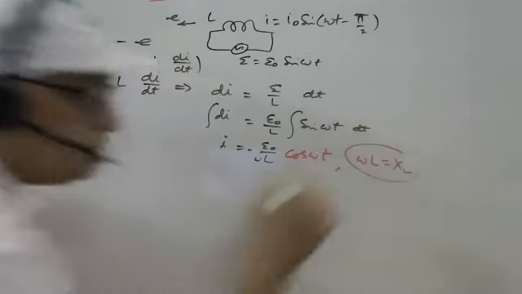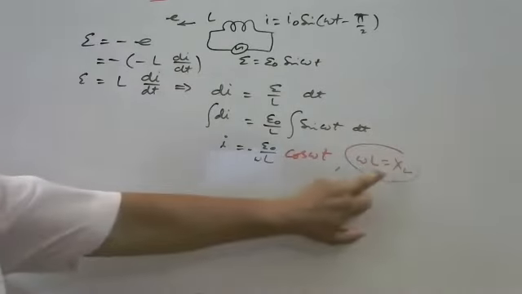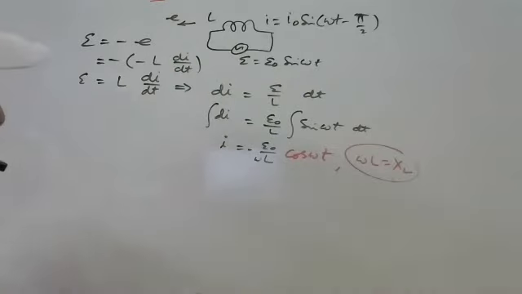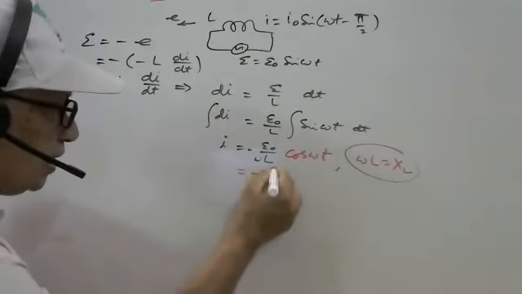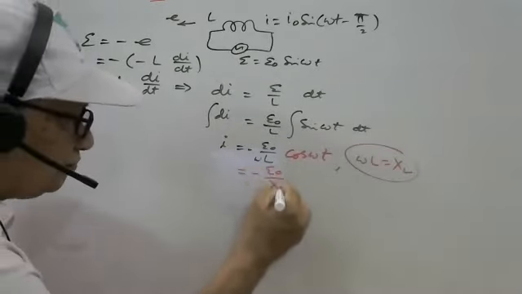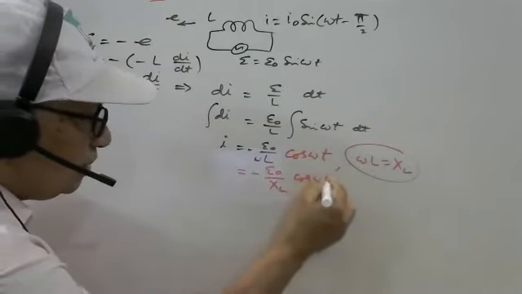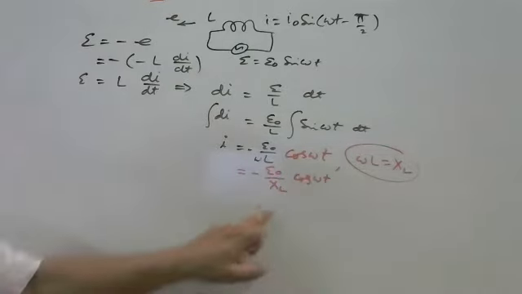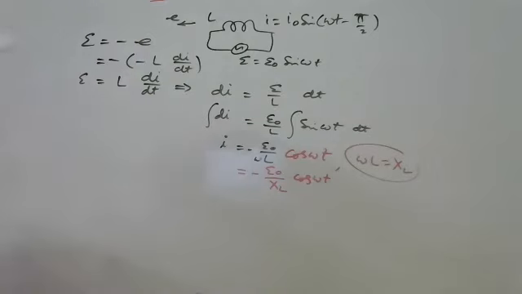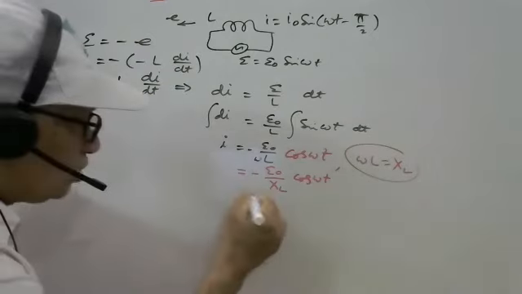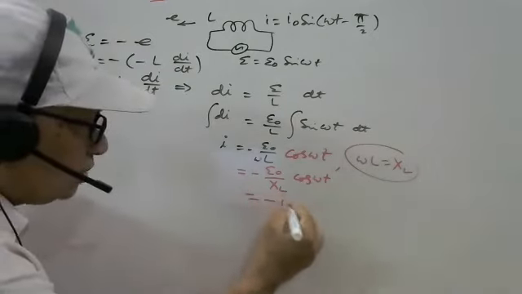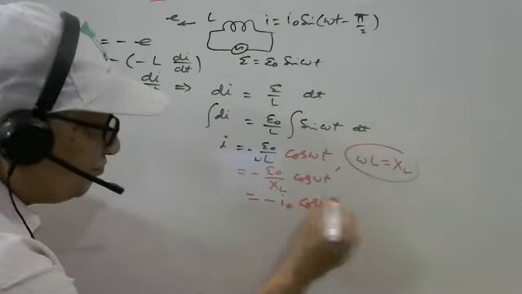What is XL? It is the inductive reactance. So if I write here E naught by XL cos omega t, E naught is the voltage, XL is the resistance, called inductive reactance. So it can be written minus I naught cos omega t.